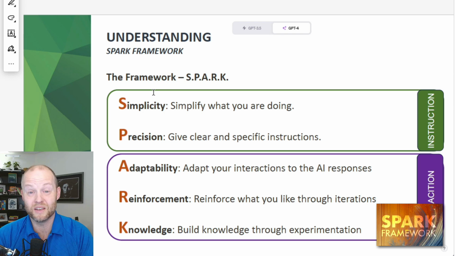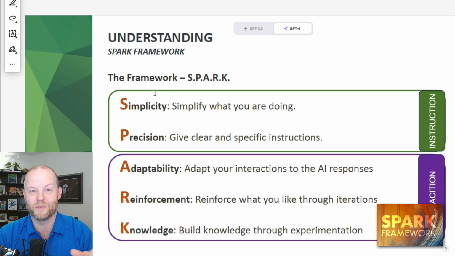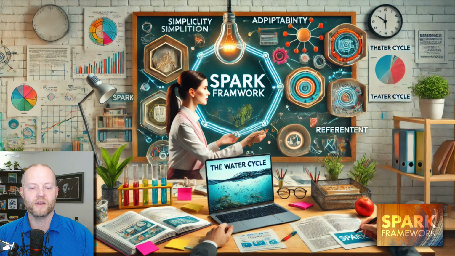The whole point is being clear, to give context and to remove any questions that the person or the AI may have by being as forthright and clear as you can at the beginning, to have valuable, meaningful interactions. So here's a hypothetical case study on how the Spark Framework could apply to a teacher crafting a lesson plan. The context is a high school science teacher, Ms. Johnson, who needs to create an engaging lesson on the water cycle for her students.